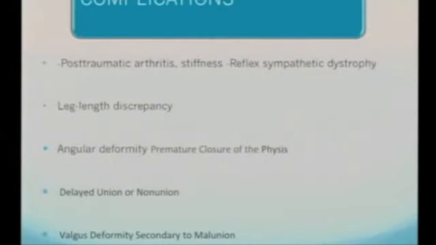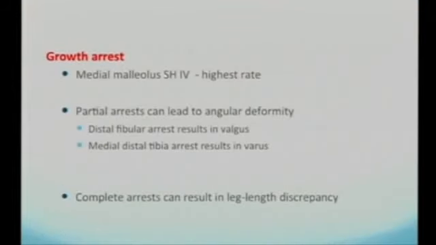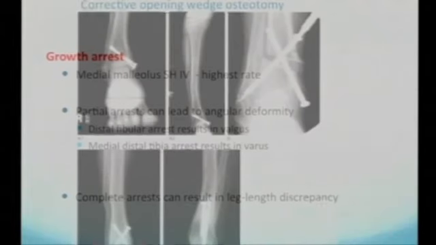The complications, all of us are aware of: post-traumatic arthritis, stiffness, reflex sympathetic dystrophy, of course leg length discrepancies, angular deformities, delayed union or nonunion can still happen, and valgus deformity secondary to malunion. Growth arrest is the most important aspect in pediatric ankle fractures, which we are all worried about. The medial malleolus, especially Salter-Harris type 4, has the highest rate of growth arrest. Posterior arrest can lead to angular deformities. If it happens on the distal fibular side, it can go for a valgus deformity. If it is in the distal tibia, it can go for a varus deformity. Complete arrest leads to leg length discrepancies.